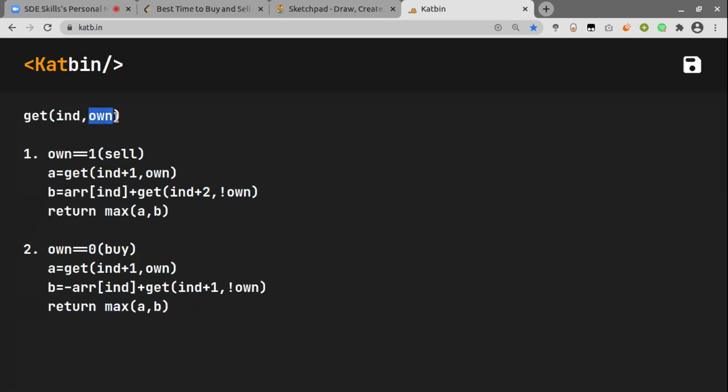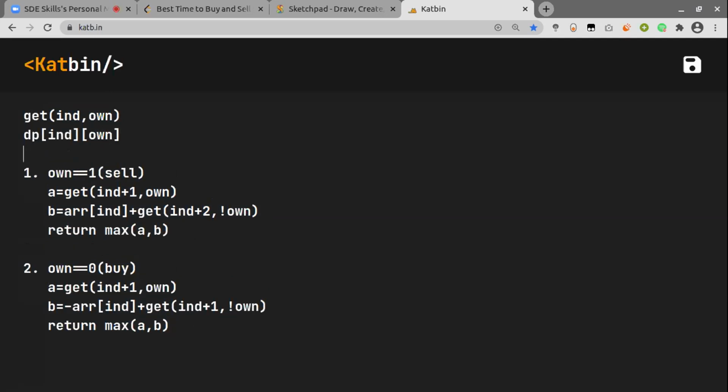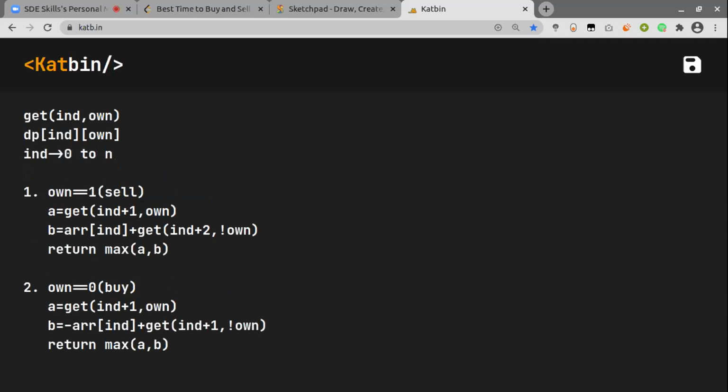We can see in our function get, we have only 2 variables which can change, and this is why the number of states in DP would be 2, which is dp of index and own. Index will have values from 0 to n, and own will have only 2 values because it is a Boolean variable, so it will have 0 or 1.